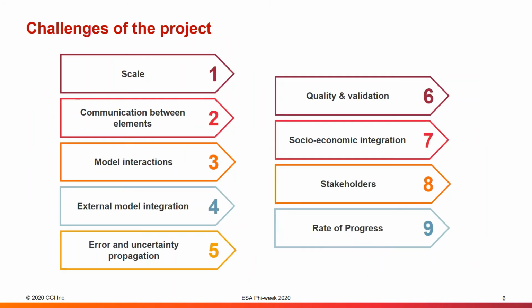The following elements represent some of the challenges that we will be working on within the project. Scale, we need to have a high-resolution complex system working on model refinement and accuracy. The communication between elements will deal with large data volume and rates, such as AI training with high link performances. Model interactions at all scales for the processes that need to be simulated with higher resolution performances. The integration of external models is also a key factor to be accommodated, needed to facilitate model comparisons. Error and uncertainty propagation for the end-to-end assessment of errors, uncertainties, and misrepresentations.